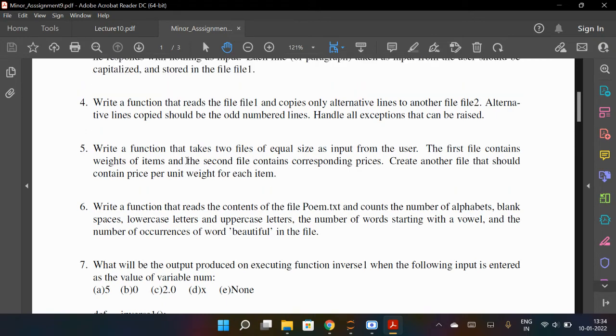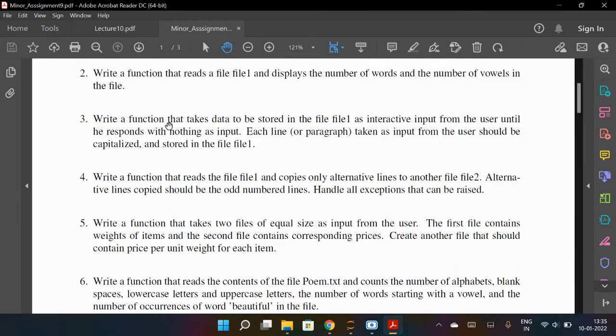So you can take help from the last program we have done in PPT, like marks, moderated marks, or the employee salary. You can take help from that. Fourth is write a function that reads file one, and copies only alternative lines to another file, file two. So you will read content from file one, and then you will copy the alternative lines into file two. Alternative lines copied should be odd numbered lines, like first line, third line, fifth line, like this. Handle all exceptions that can be raised.